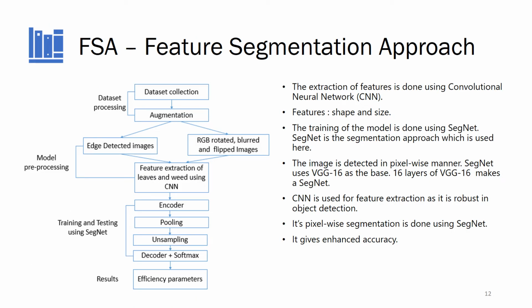In FSA, data processing remains the same as FEA. In model processing, feature extraction is done using CNN. The features extracted are shape and size. CNN is used as it is robust in object detection. The model is trained using SegNet, which is the segmentation approach of machine learning. In segmentation approach, pixel-wise detection is done. Hence, CNN detects the object and the accuracy is enhanced using pixel-wise detection of SegNet.